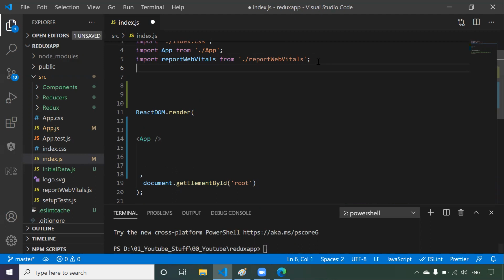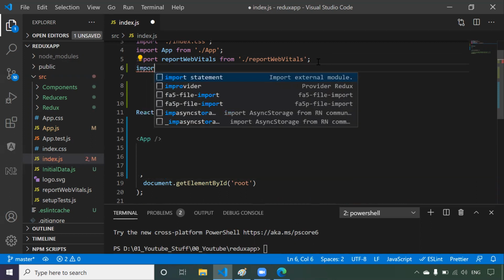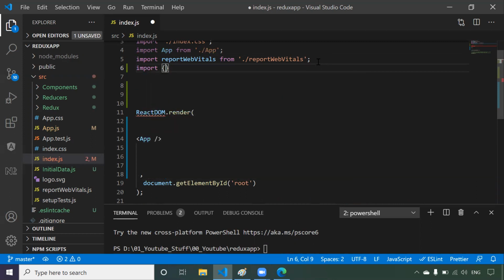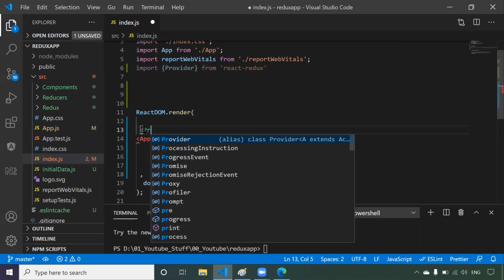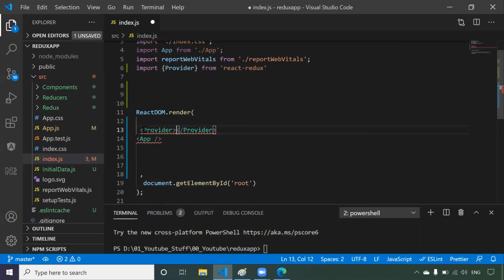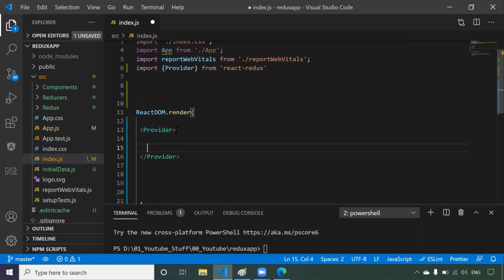Now you have to import the provider component. How can we import? Just say import Provider from react-redux, as simple as that. This Provider component comes from React Redux. Now this app component is there, right? So we will keep this app component inside the Provider component. This is a Provider component. We just have to keep this app component inside it.